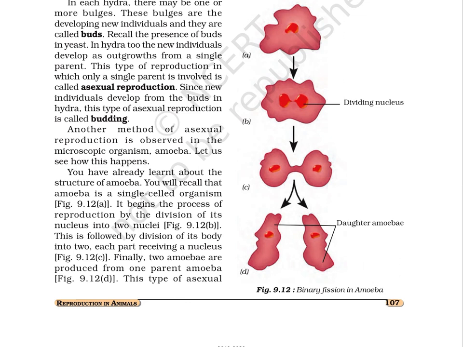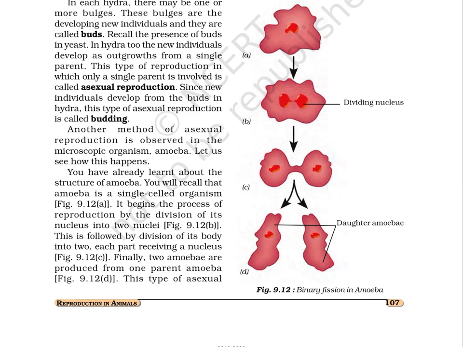Another method of asexual reproduction is observed in the microscopic organism amoeba. Let us see how this happens. You have already learnt about the structure of amoeba. You will recall that amoeba is a single-celled organism. Figure 9.12a. It begins the process of reproduction by the division of its nucleus into two nuclei.